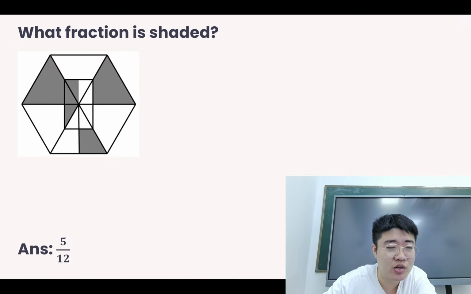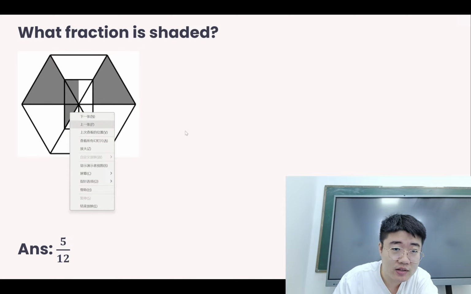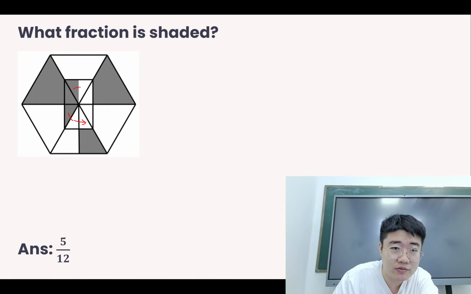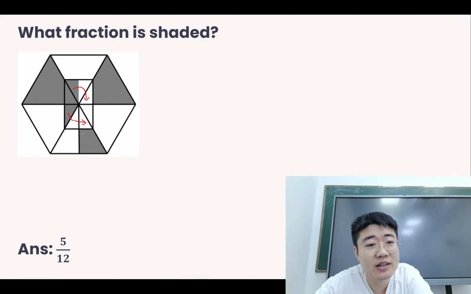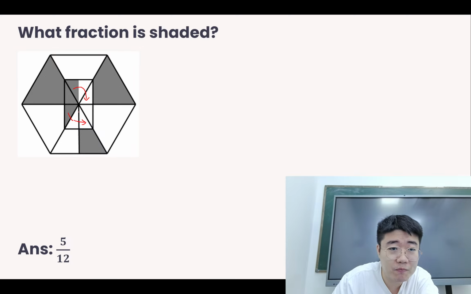Then this question, what fraction of the figure is shaded? This will be 5 out of 12. It's actually just doing some shifting of the figures. You can shift this part here, and then you can shift this part here. Okay, and then of course you can just cut the figure. Cut it into 12 equal segments, and then this will be 5 of them.